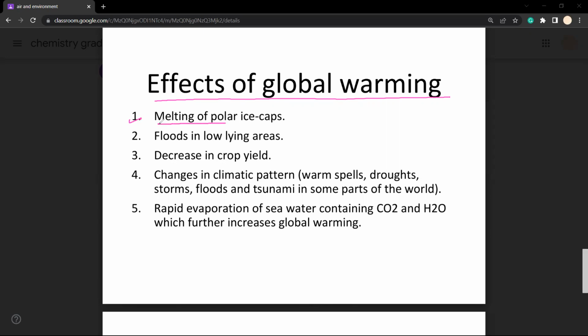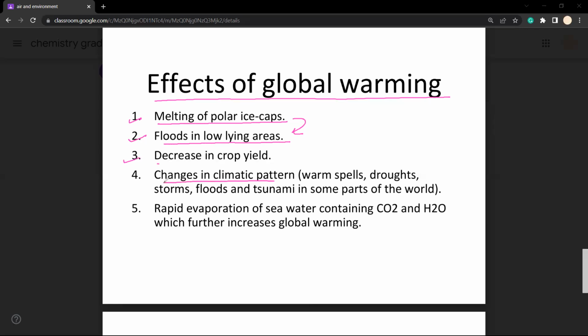Number 1, it's melting of the polar ice caps. ठीक है, जितनी भी आपके polar ice caps हैं, वो because of this excessive temperature which is maintained by the excessive percentage of the greenhouse gases, they are melting. और जब polar ice caps melt होंगे, तो इनका इम्पैक्ट क्या होगा, it leads to the flooding of the low lying areas, like for example Netherlands, Bangladesh वगैरह, ये जो आपके coastal areas हैं जो low lying areas हैं, flooding take place.